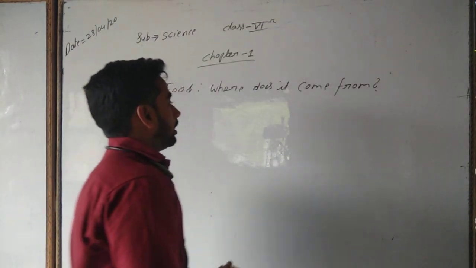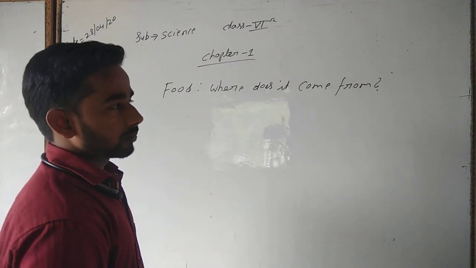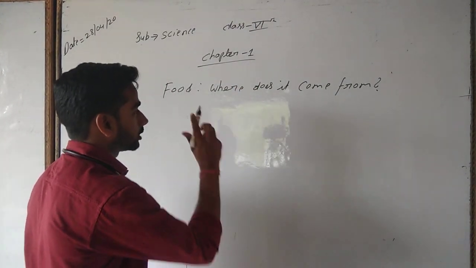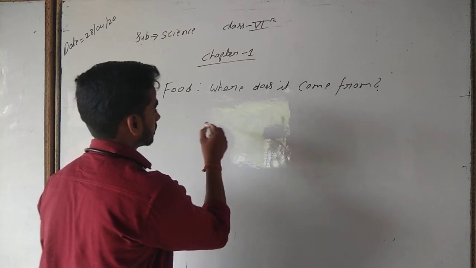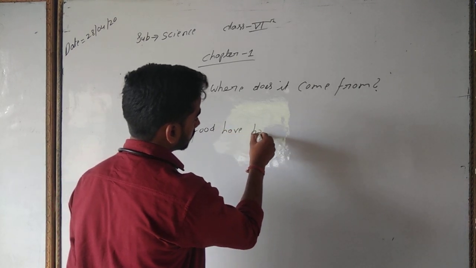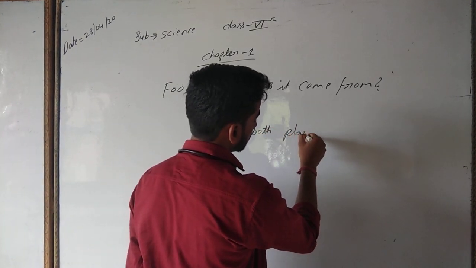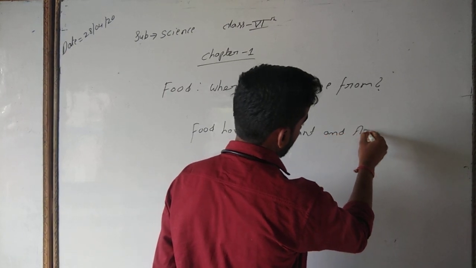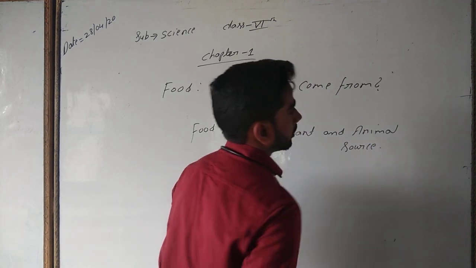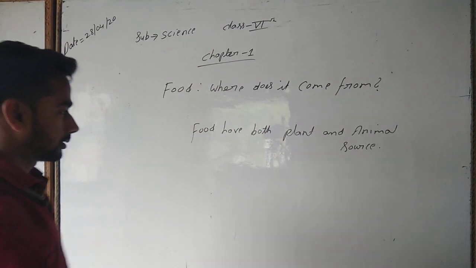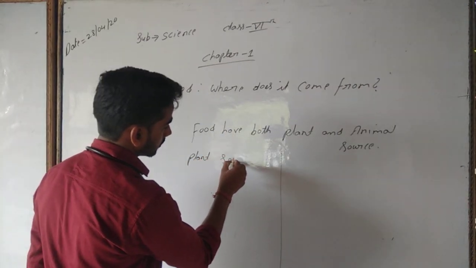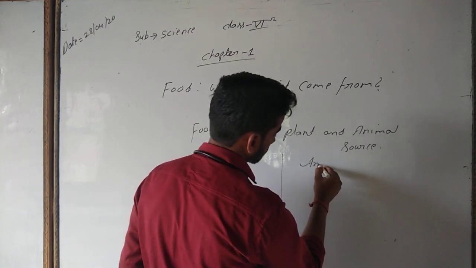Now there are a variety of sources of where it comes from. Food has both animal sources and plant sources. Food has both plant and animal sources. I will give you some examples of plant sources and some animal sources.